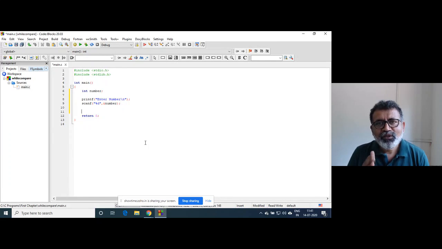Likewise, this is now a loop because you are repeating. 23 will be divided by 2, then 3, then 4, then 5. Up to which number will you go on dividing? Till 22, because only then, if 23 is not divisible by any number from 2 to 22, can we declare that 23 is a prime number.